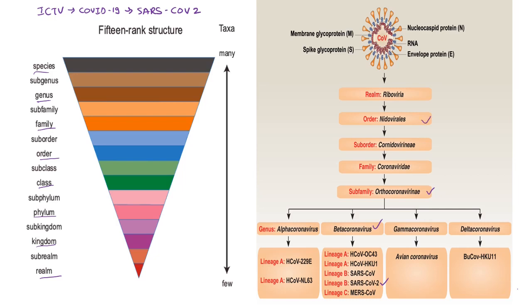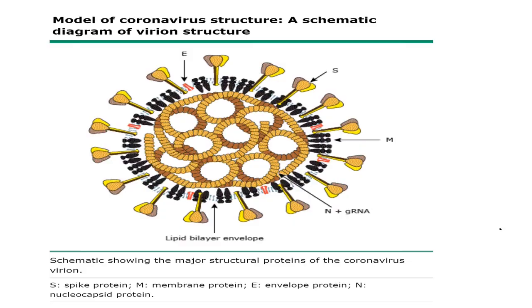Now, SARS-CoV-2 mainly consists of four major proteins, that is the nucleocapsid protein, the envelope protein, the spike glycoprotein, and the membrane protein, which we'll be discussing in the further slides. Let's see the structure of the coronavirus. Coronavirus, as we all know, is basically spherical in shape, and it has a diameter of approximately 125 nanometers. It is made up of four major structural proteins. Now we'll discuss these one by one.